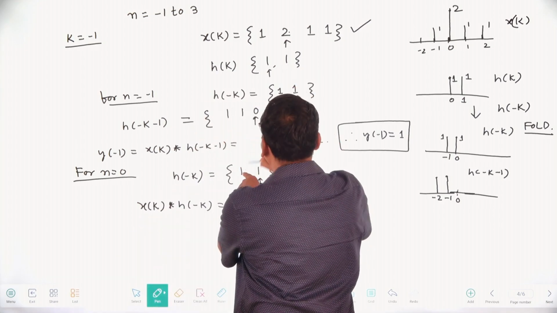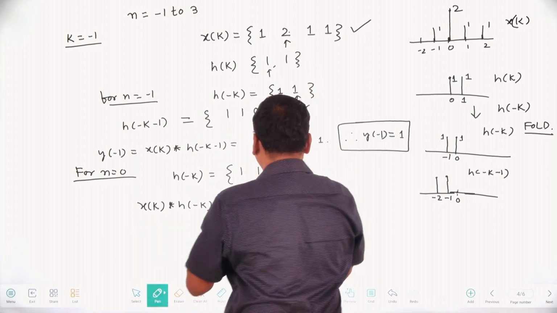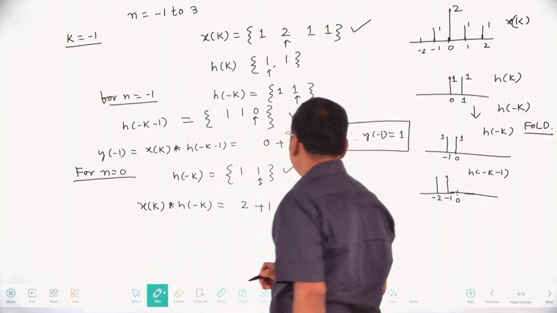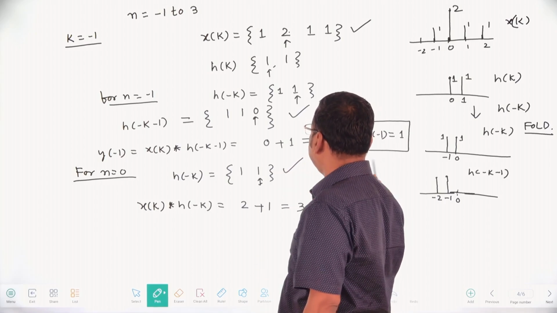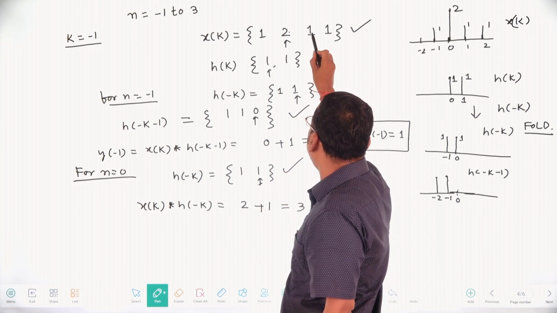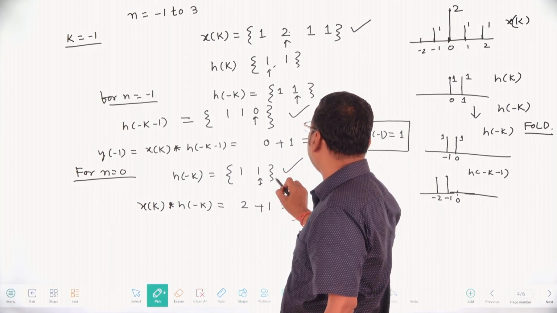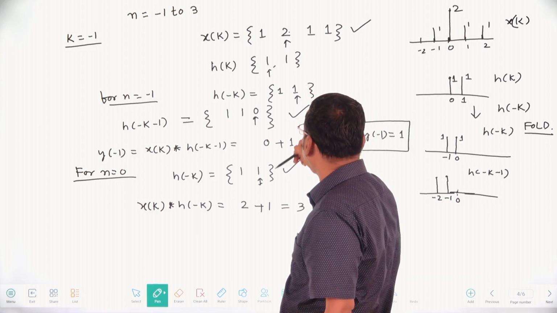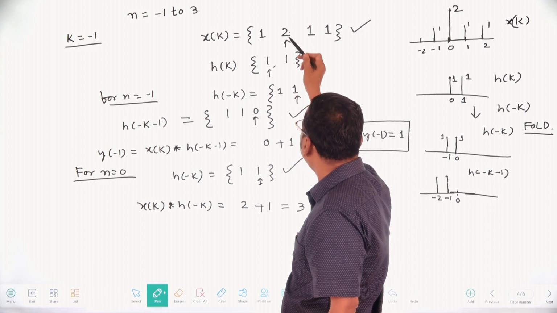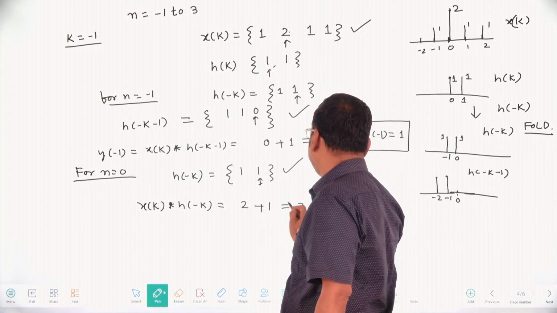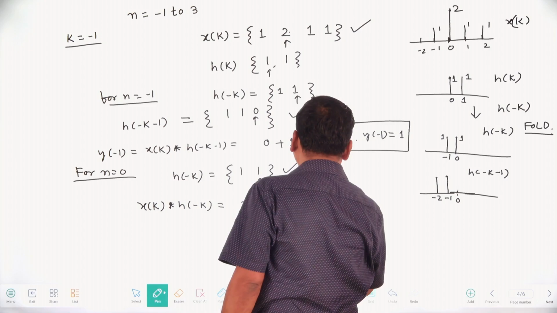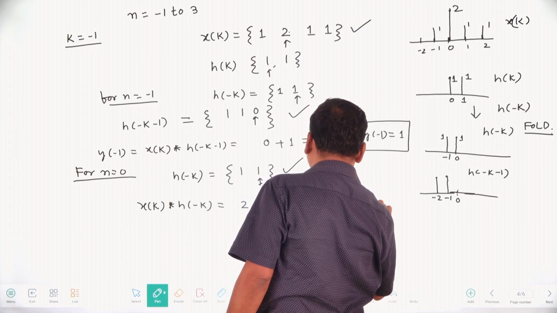At n equal to minus 1, 1: 1 into 1, 1. That is your 1. 2 plus 1, that is your 3. Nothing else will be found, because irrespective of 0 and 1, you will get all values as 0. Here at n equal to 1, nothing is there, means 0. Only you will get this sequence: 2 into 1, 2, 1 into 1, 1, 2 plus 1, that is your 3. So y of 0 is 3.